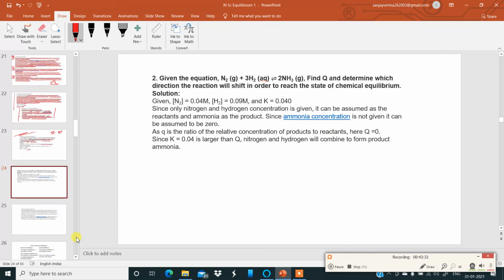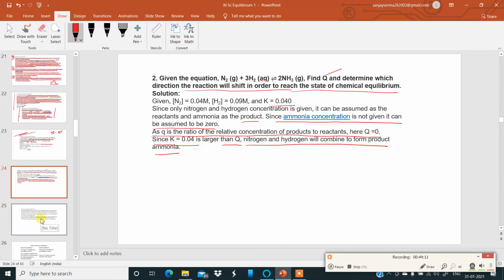Another question. The question is given: nitrogen plus hydrogen gives ammonia. Find Q, the reaction quotient, and determine which direction the reaction will shift in order to reach the state of chemical equilibrium. Nitrogen concentration is given, hydrogen is given, and the K value is given. Since only nitrogen and hydrogen concentrations are given, they can be assumed as the reactants and ammonia as the product. Since ammonia concentration is not given, it has to be assumed to be 0 in the beginning. As Q is the ratio of the relative concentration of products to reactants, Q is equal to 0. Since K is 0.04, it is larger than Q. Q is 0, therefore K is larger, therefore nitrogen and hydrogen will combine to form the product ammonia.